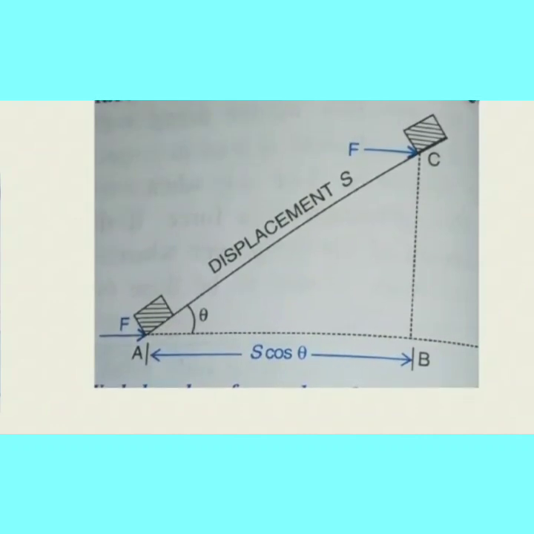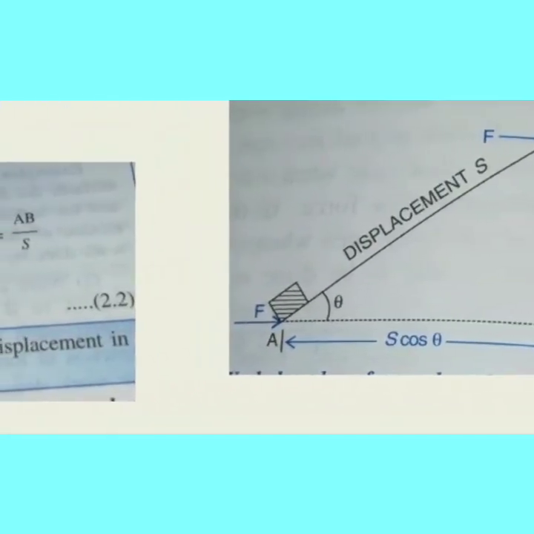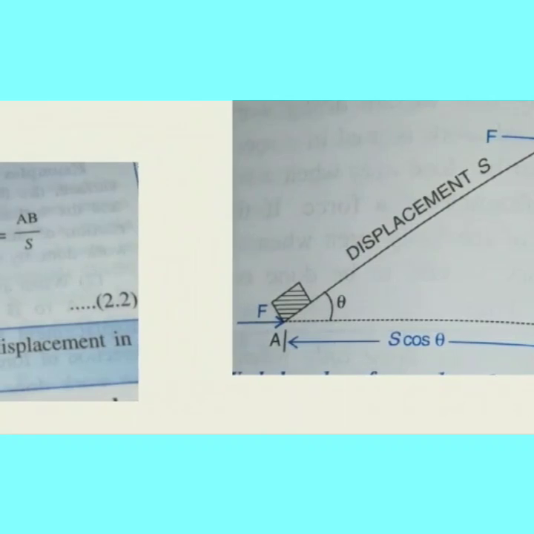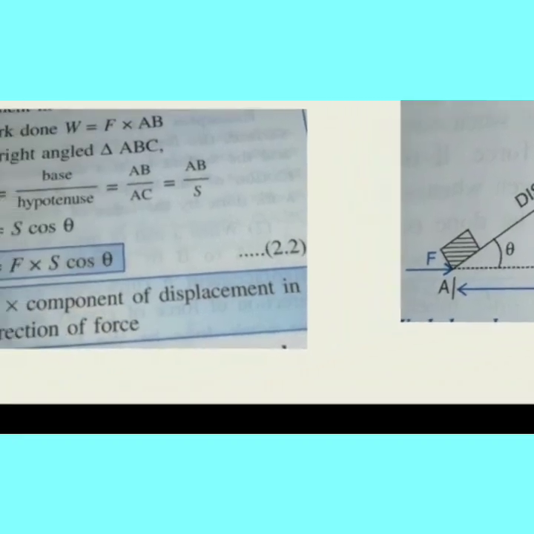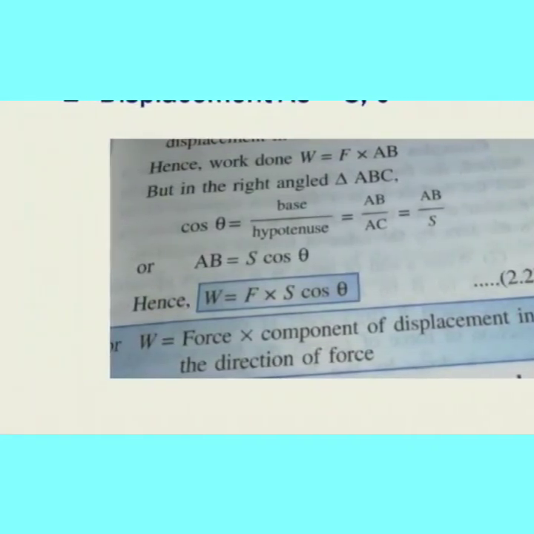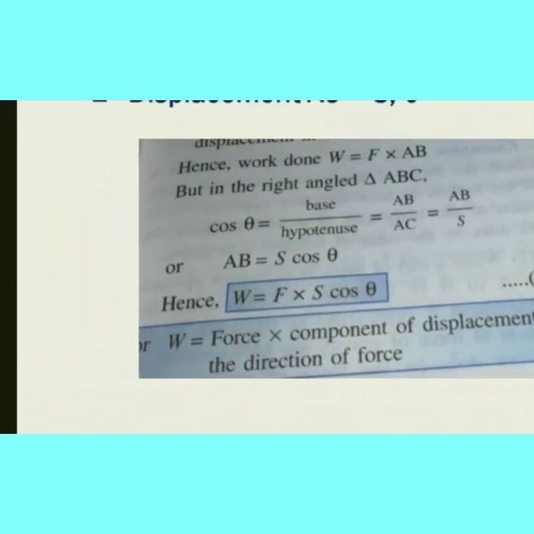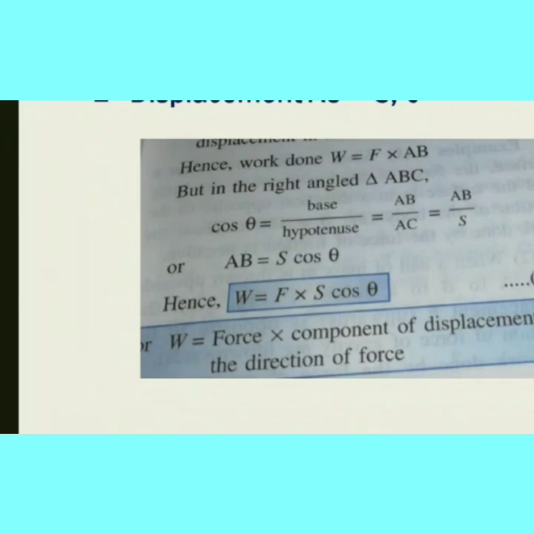AC value is S. So cos theta is equal to AB by S. Cross multiplying, we write AB is equal to S cos theta.